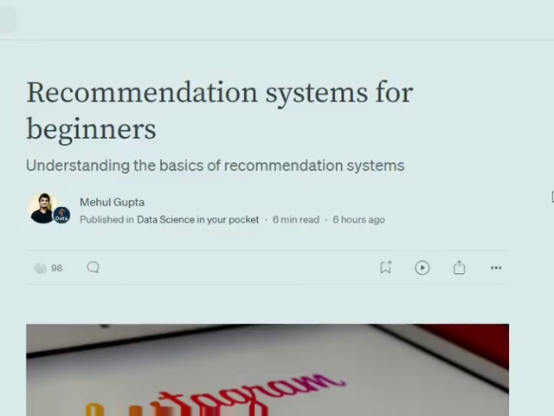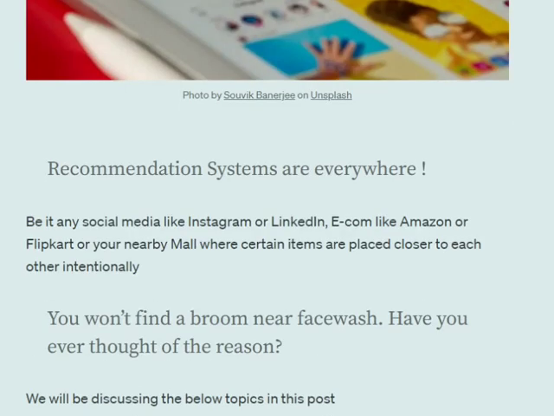Hi everyone. Today we'll be talking about what recommendation systems are, and we will try to understand the basic concepts of recommendation systems. This blog is particularly for beginners who are starting off with recommendation systems. So let's get started.